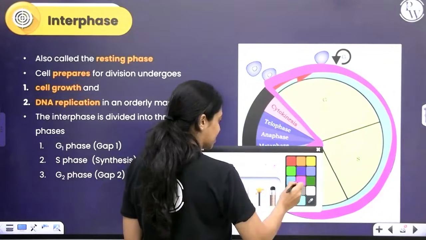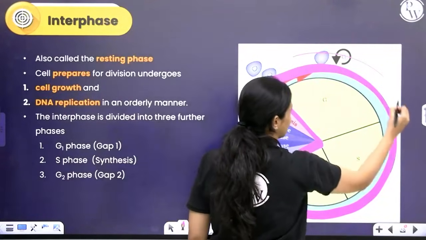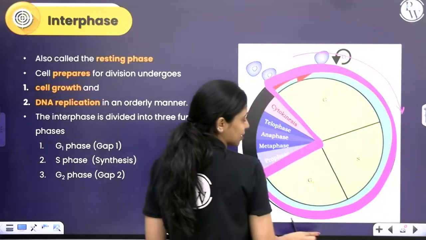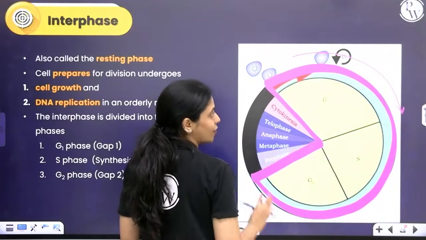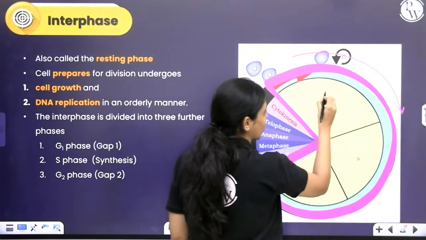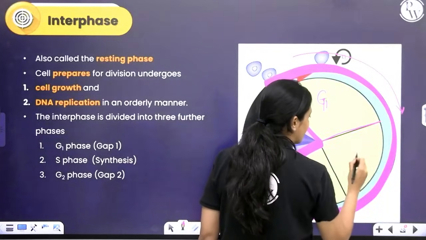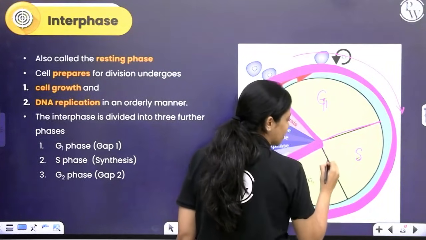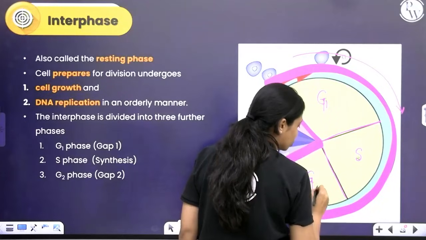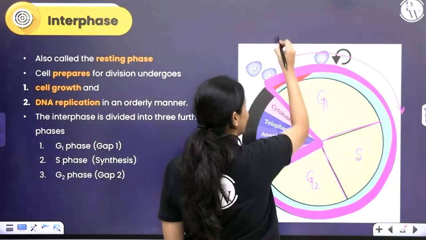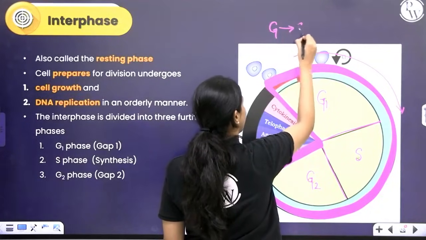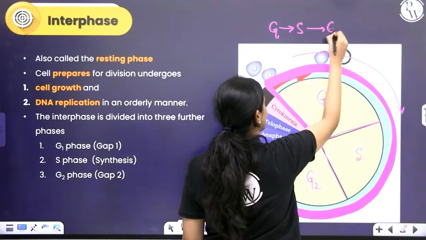The cell cycle is proceeding in a clockwise direction like this. The first phase after division in interphase is called the G1 phase. After the G1 phase, you have the S phase. After the S phase, you have the G2 phase. So in order, it is G1 followed by S followed by G2.